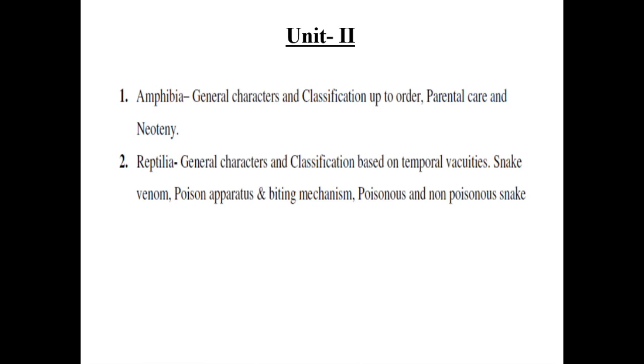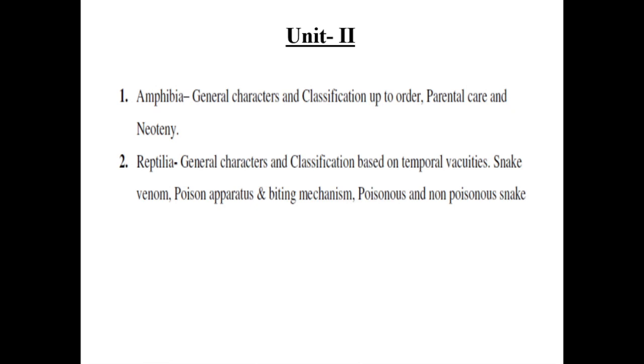And then neoteny. What is neoteny? Neoteny is the delaying or slowing of the physiological developmental process. So we can see what the actual process in neoteny is.